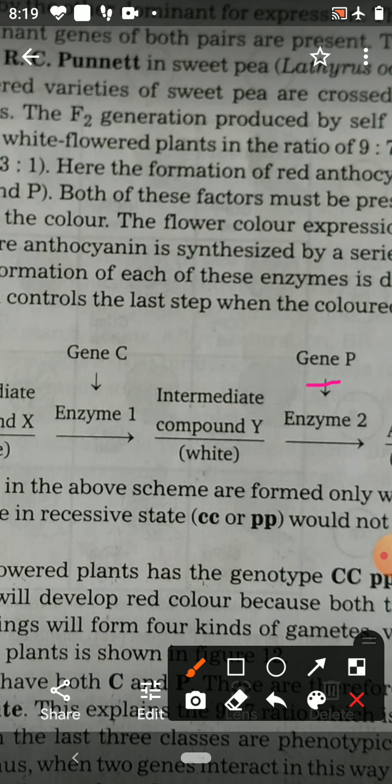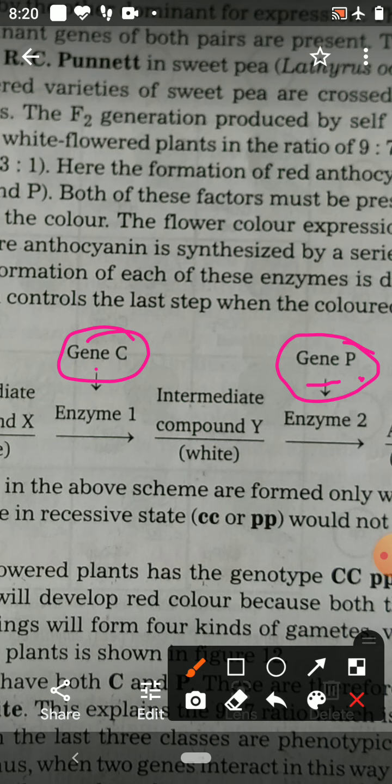Which are the two genes? One is gene C and the other is gene P. If gene C and gene P both are present in dominant form, then the flower color expression is red. If they are present in the recessive form, the flower color expression is white.